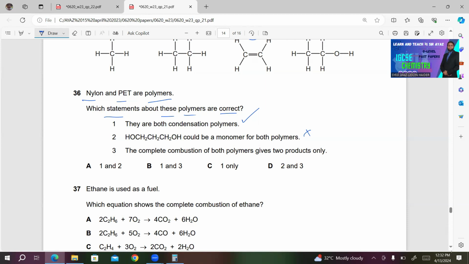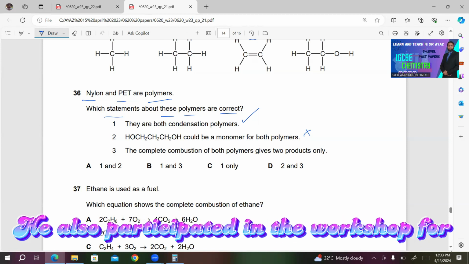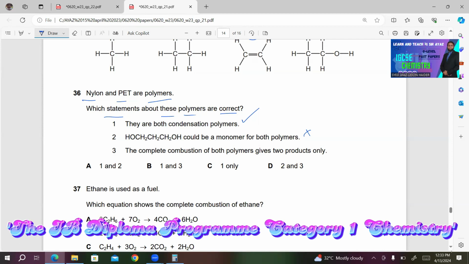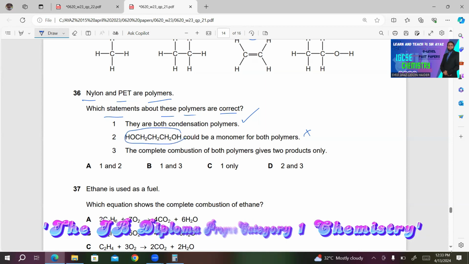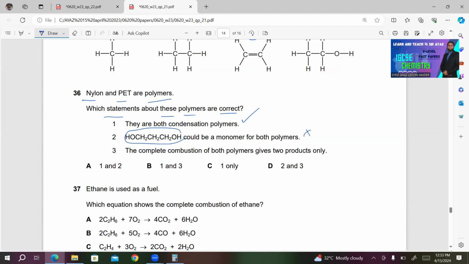In nylon, you must have C double bond O, CO2H on both ends for one monomer, and for the other monomer, it must be carrying NH2, NH2. It is possible for PET only, this formula. So this is incorrect. 3. The complete combustion of both polymers gives 2 products only. This is also incorrect because nylon contains nitrogen, so it will produce oxides of nitrogen. So C must be the right answer for 36.